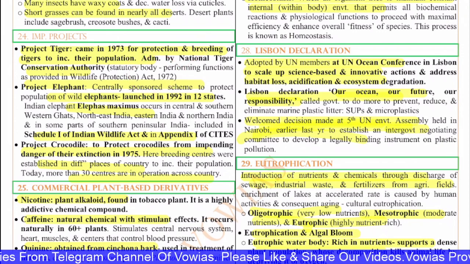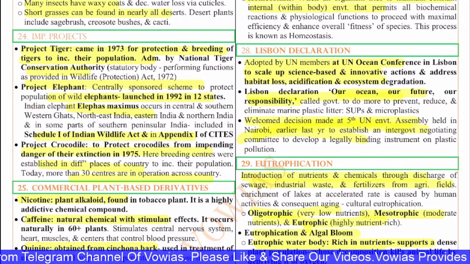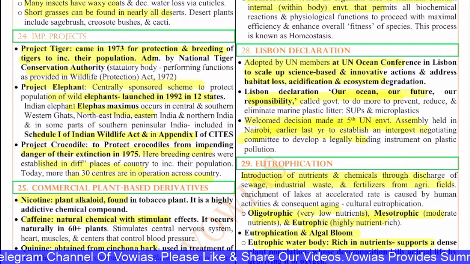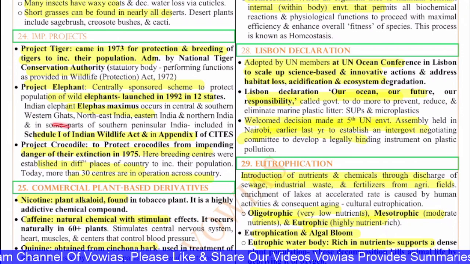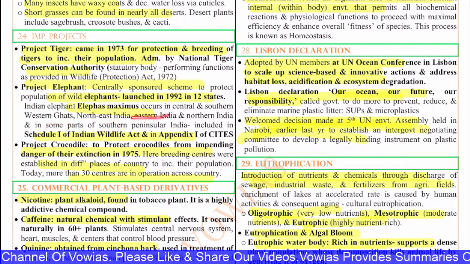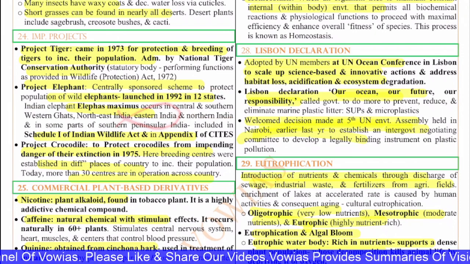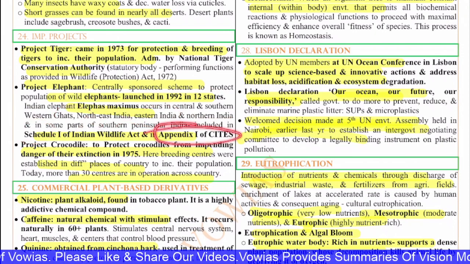Next you have Project Elephant. Elephant is a centrally sponsored scheme to protect the wild elephants, launched in 1992 in 12 states. The Indian elephant, Elephas maximus, occurs in the central and southern Western Ghats, northeast India, eastern India and northern India, in some parts of southern peninsular India as well. It is included in Schedule 1 of the Wildlife Protection Act and in Appendix 1 of CITES.